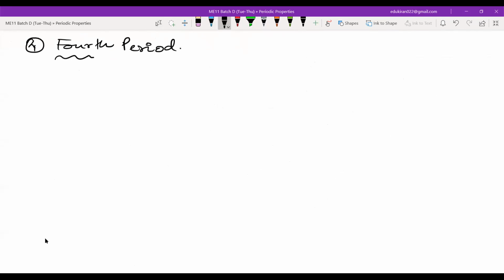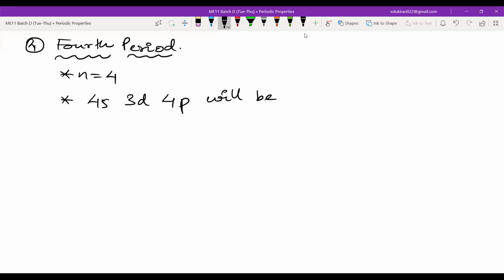Okay, the fourth period elements. In the fourth period, n is equal to 4. Here 4s, 3d, 4p will be filled. 4s can hold only 2 electrons, d can hold 10 electrons, and p can hold 6 electrons.